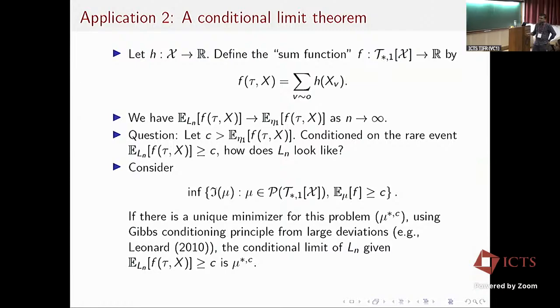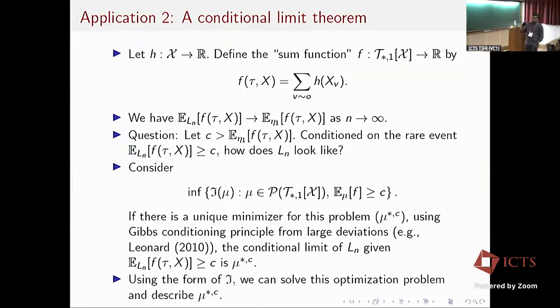In this case, we minimize the rate function j over all probability measures mu whose expectation with respect to this function f is more than c. If there is a unique minimizer for this optimization problem, then the Gibbs conditioning principle tells us that the conditional limit of Ln is equal to that unique minimizer.